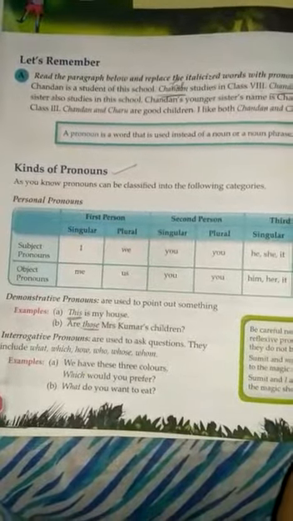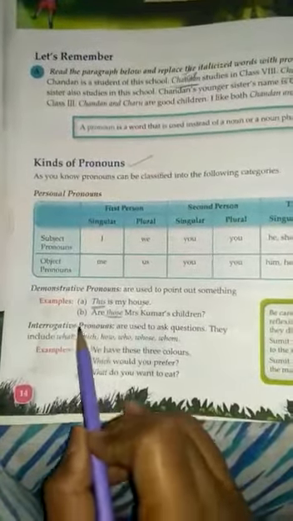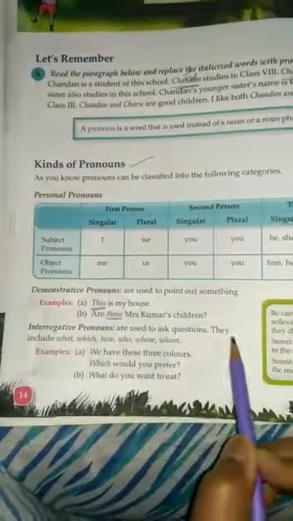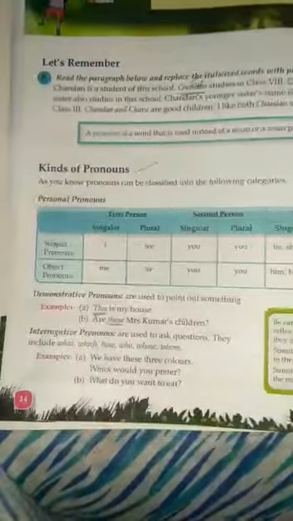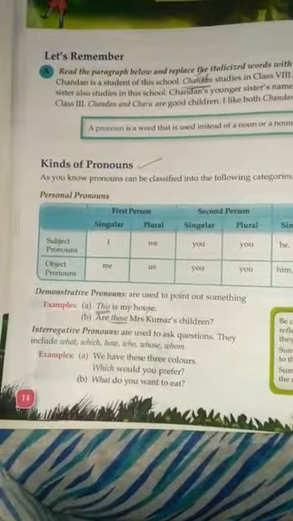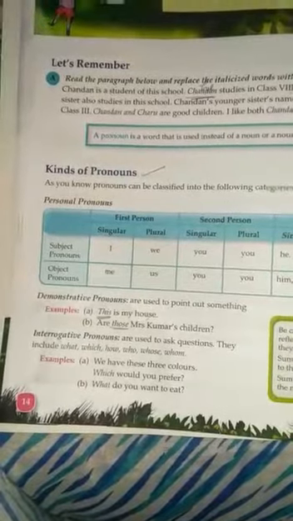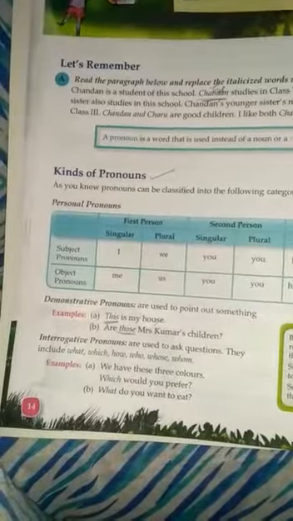Now we will discuss the second pronoun, interrogative pronouns. It means interrogative pronouns are used to ask questions. They include what, which, how, who, whose, whom. It means question words which are used to ask questions are called interrogative pronouns. What, who, how, why, when, which, whose, whom, where, how many, how much are interrogative words, called interrogative pronouns.